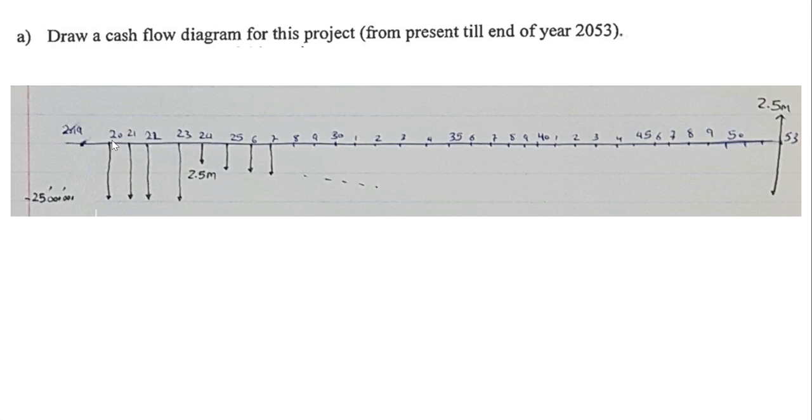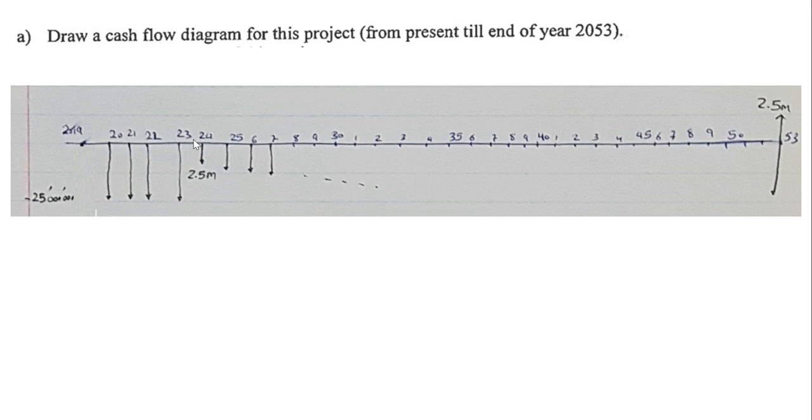The project will start on 2020. It will take 4 years. 1, 2, 3, 4 years. So 2020, 2021, 2022, 2023. 4 years. Each year, the payment would be 25 million. So whenever we are doing some expense, when we are paying something, the direction of the flow would be downward and the value would be minus.